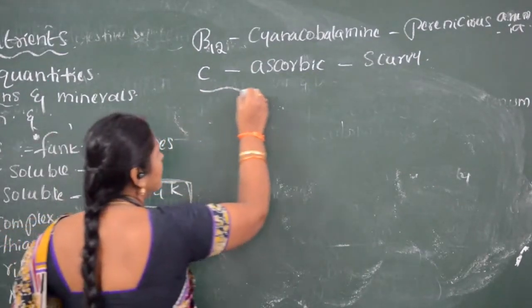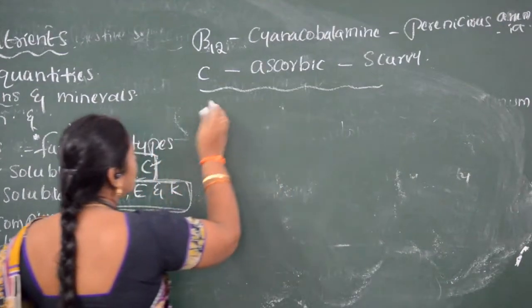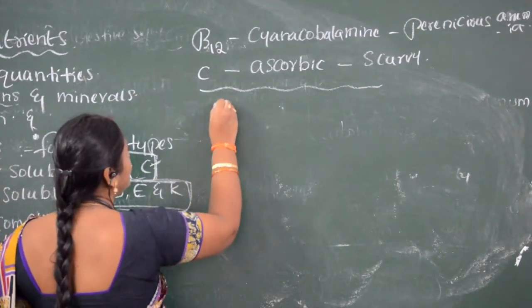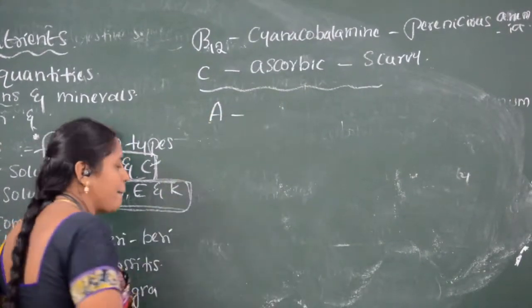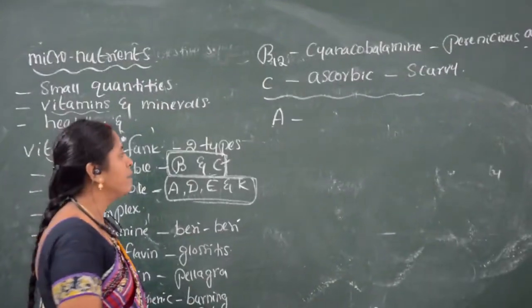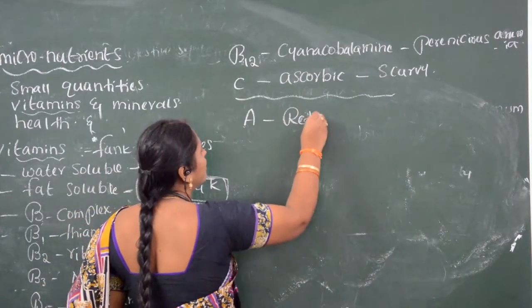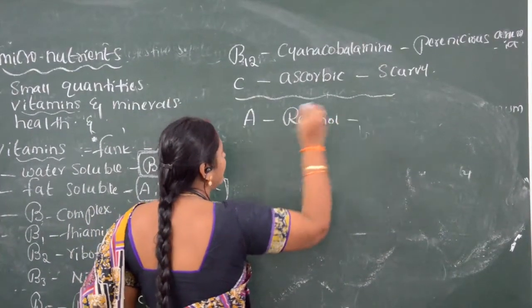Now we will see about fat soluble vitamins. What is the first fat soluble vitamin? Vitamin A. Vitamin A is retinol.